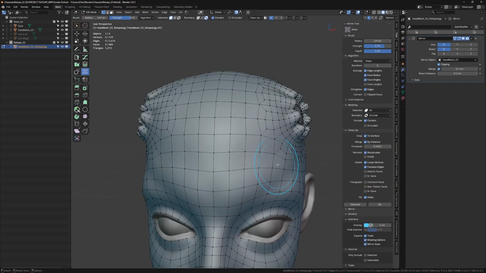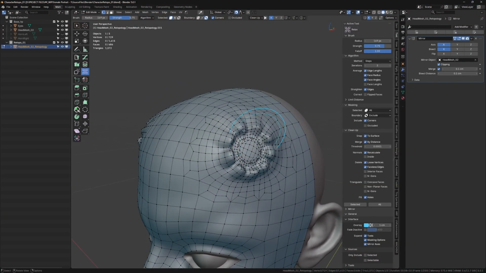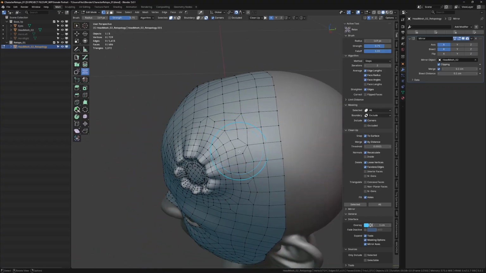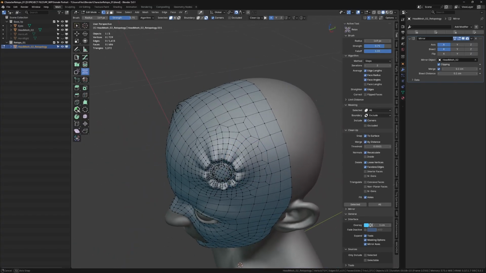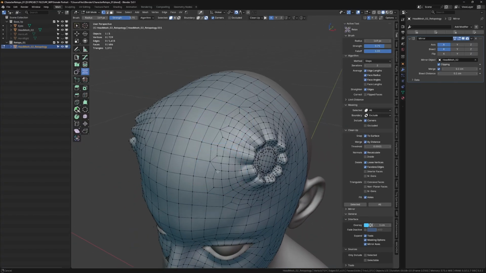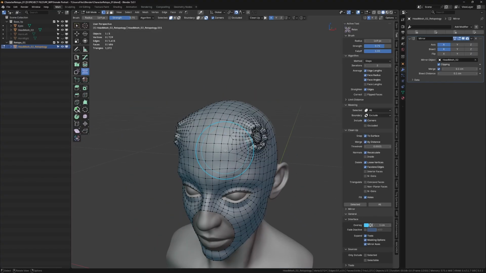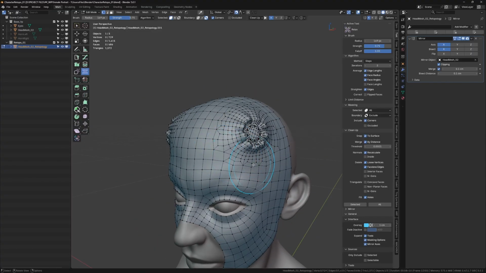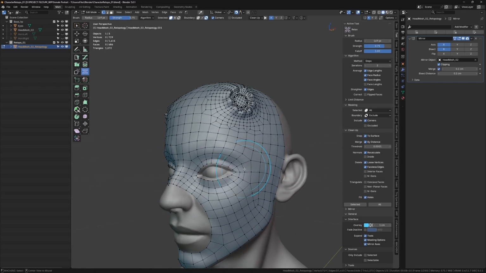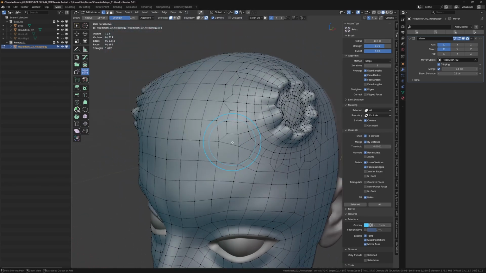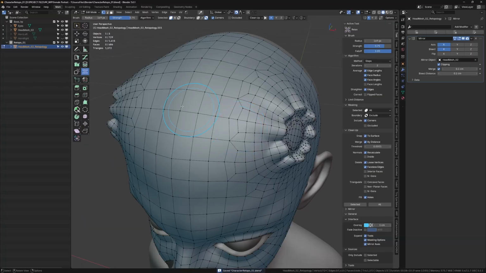In the area where I'm going to create the horns, the topology ended up like this. Generally, I don't like to have so many poles, but in this area I'm not going to have any deformation, creases or wrinkles. In those cases, it would be bad. That's why I always try to keep my poles as few as possible.